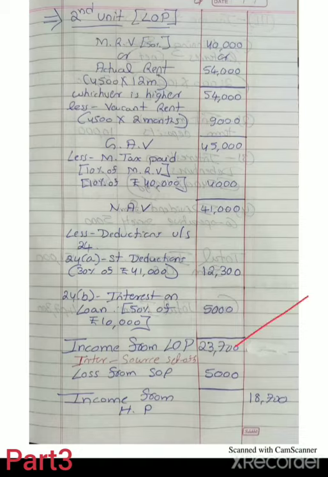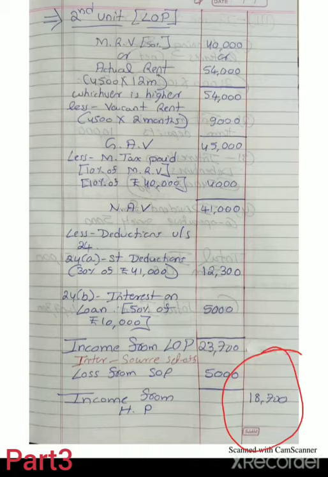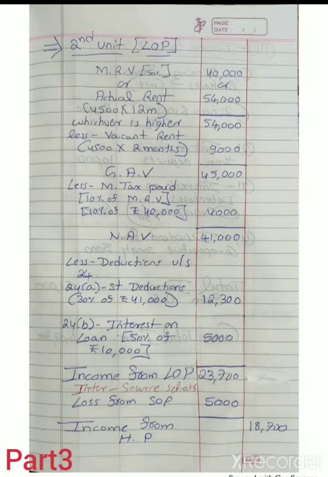23,700. If the loss from SOP is set off against income from LOP, it is called inter-source set off. Inter-source set off, loss from SOP 5,000. So the final balance income from house property is 18,700. So this is all about the second head.